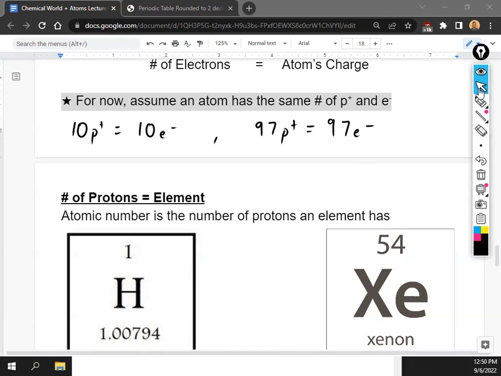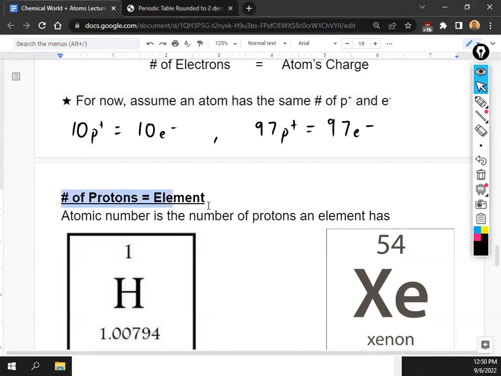Okay, so you can probably guess what we're going to talk about next. We're going to be talking about protons. It's written right here. So this is the last new thing that I'm going to teach you guys today. And then we're going to just do a couple practice problems to help you guys on your assignment after we finish, okay? So copy this part down. The number of protons tells you what element it is.